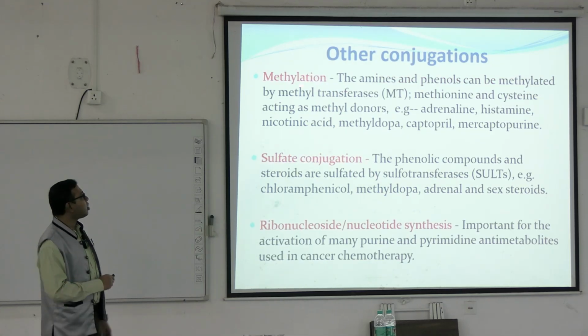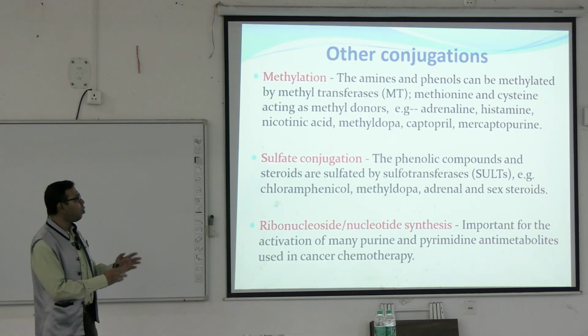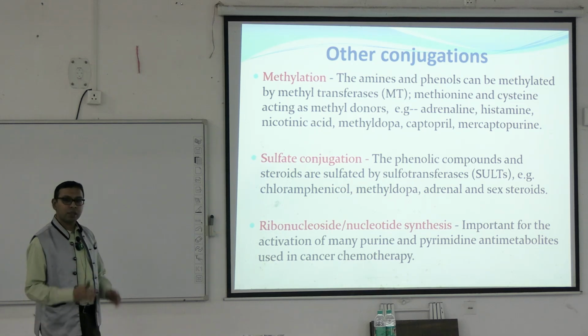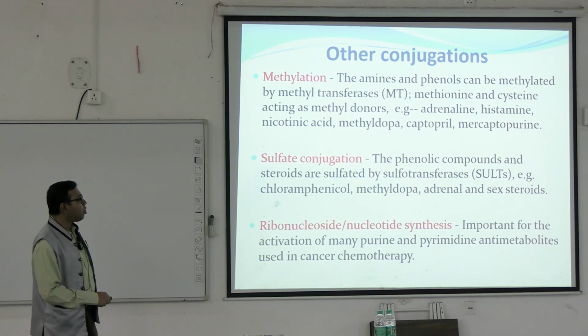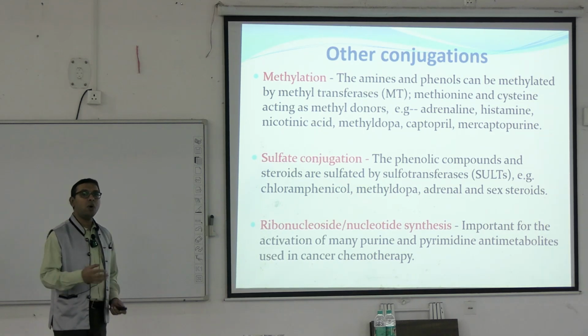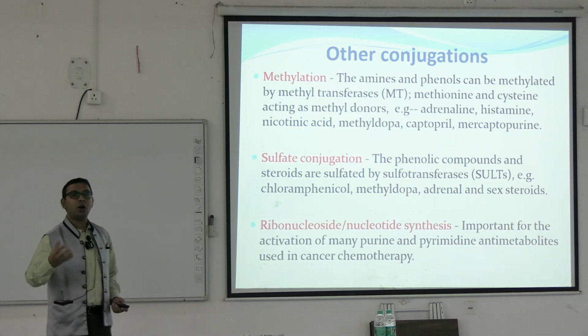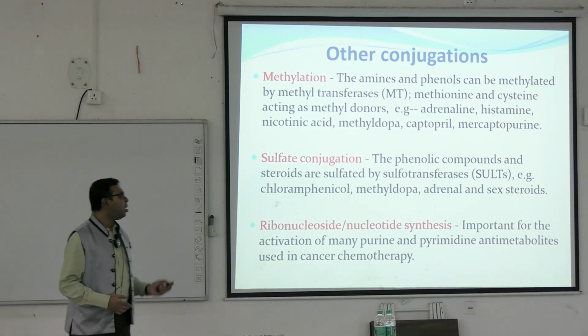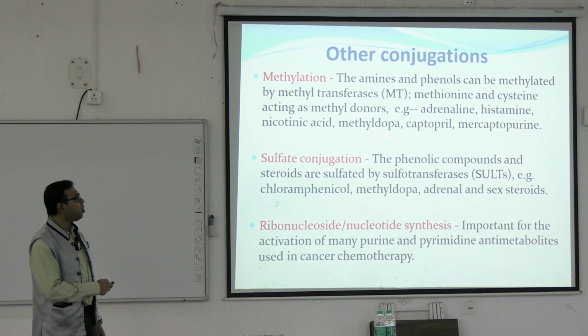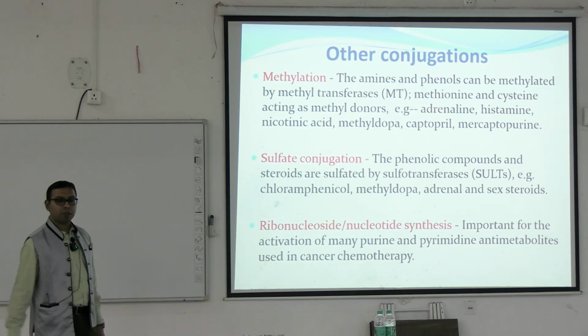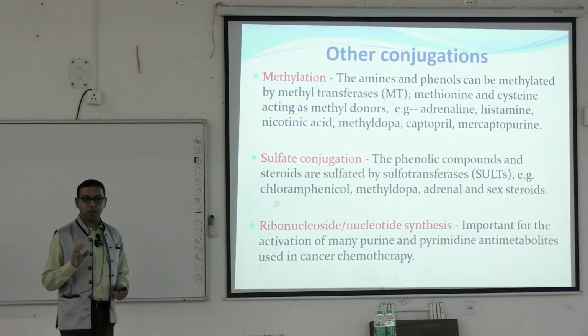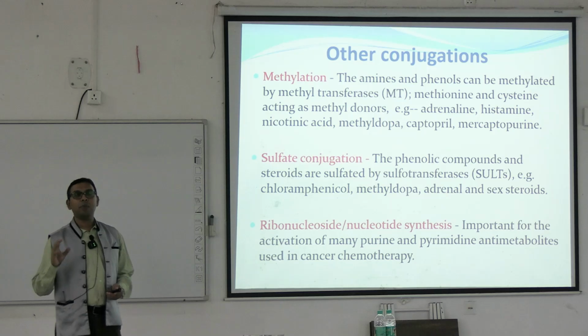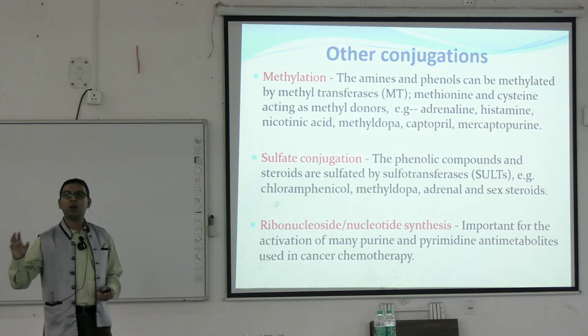Other conjugation reactions are methylation, where the methyl group is added, and sulfate conjugation, where the sulfate group is added. Then ribonucleoside and nucleotide synthesis, where new synthesis of some ribonucleoside or ribonucleotide groups can happen. These are some mechanisms by which different drugs can be metabolized. But the most important is the glucuronidation reaction. After glucuronidation, the most important are acetylation and glutathione conjugation.